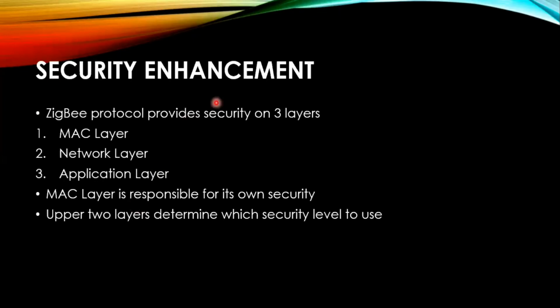ZigBee is a type of LRWPAN technology and is built upon the lower layers of the IEEE 802.15.4 LRWPAN standard. While the 802.15.4 standard defines the lower level physical and media access control MAC layers, the ZigBee standard defines the higher level network and application layers as well as the security services. The top layer in the system model is where the customer application resides. Now I'll be talking about the security enhancement of ZigBee.